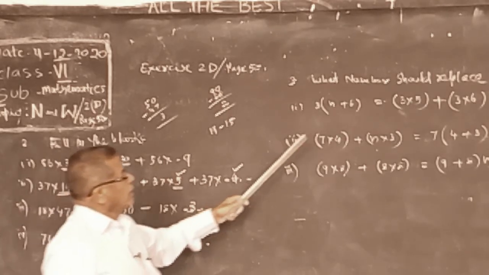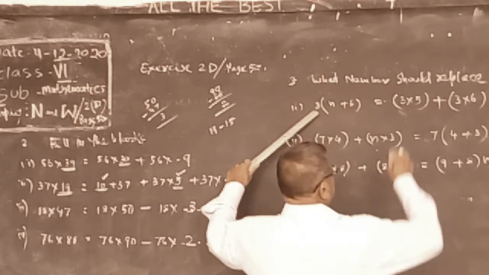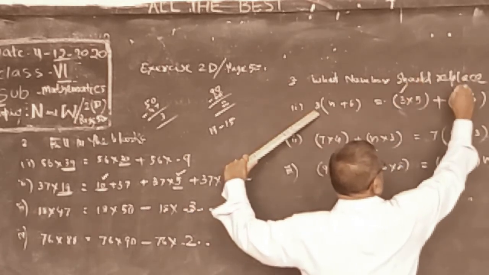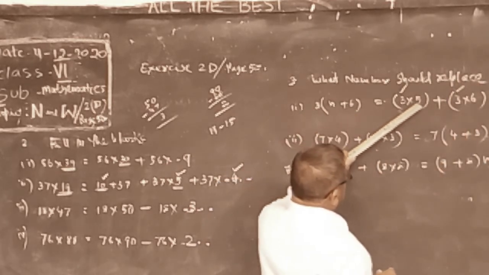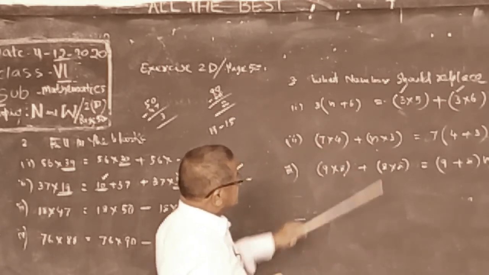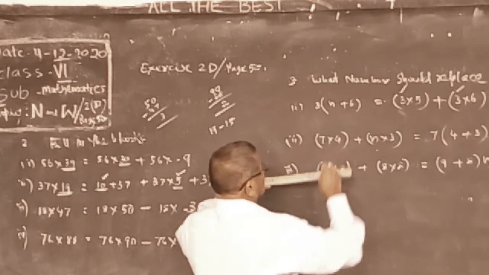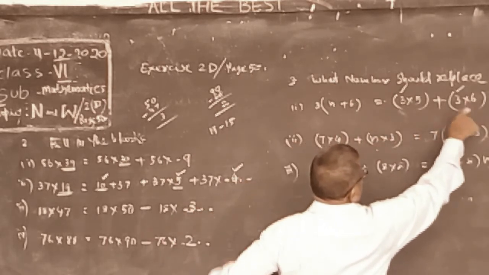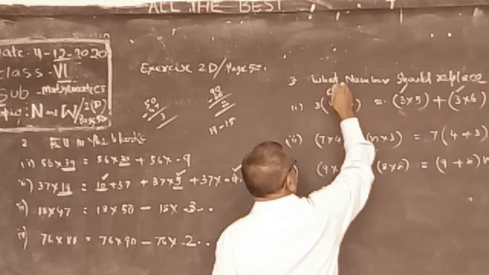See, n plus 6. Here 3 is there. Here 5 is there, here 6 is there, and 6 is there already. So in place of n, there will be 5.